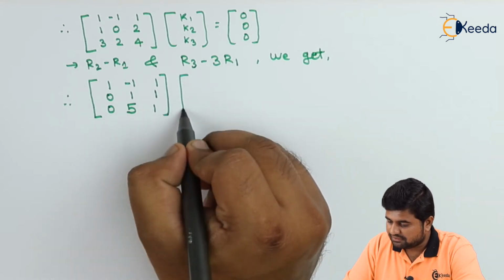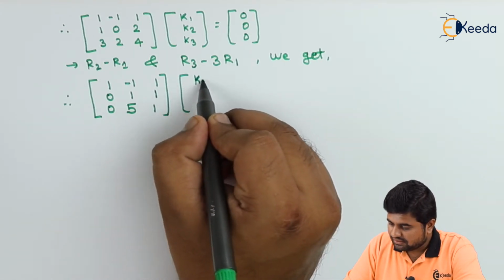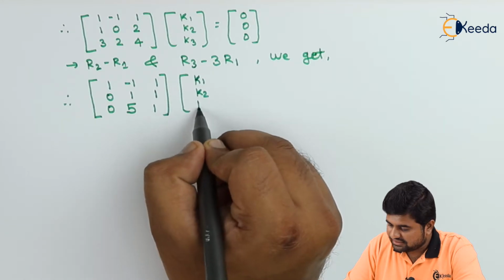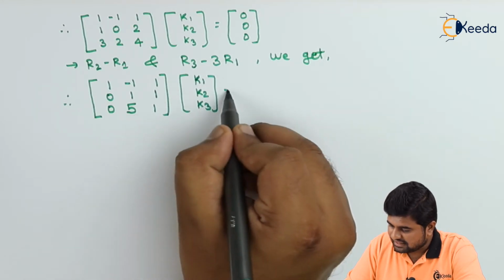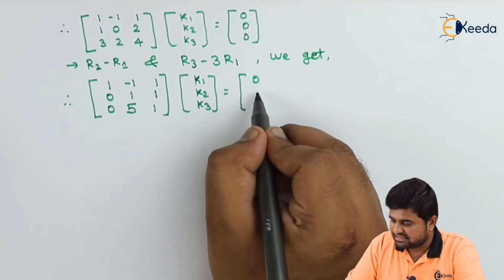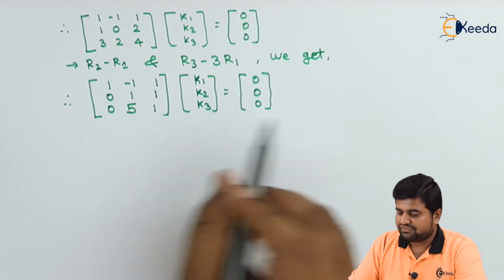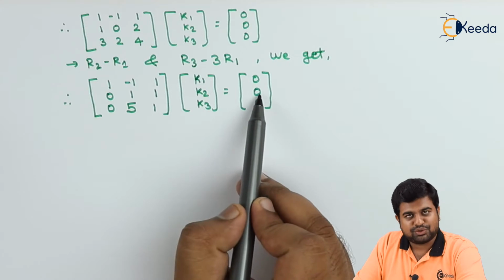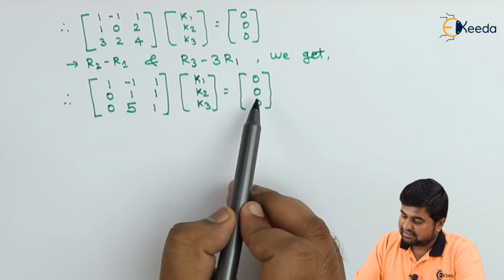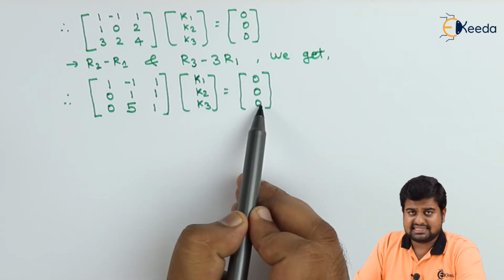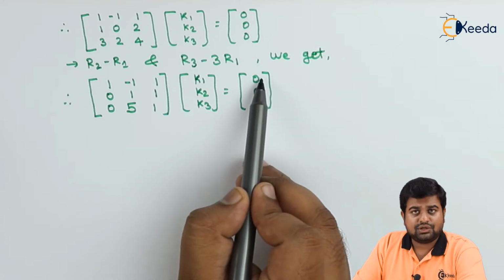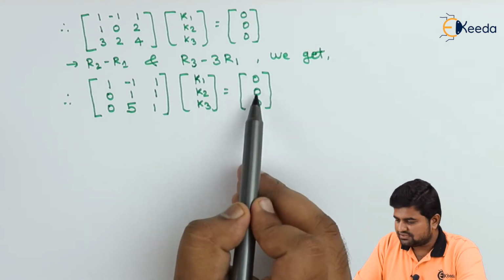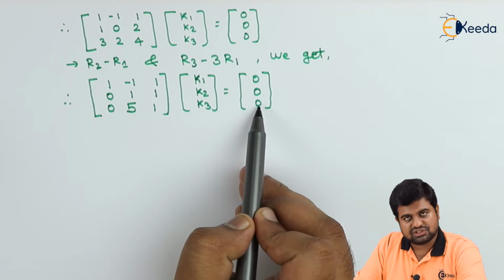And this is nothing but k1, k2, k3, and as all the elements are 0, even if we perform R2 minus R1, the value is going to remain the same, which is 0. R3 minus 3R1, that is 0 minus 3 into 0, which is going to be 0. So these values won't be changed as we have got 0 over here.